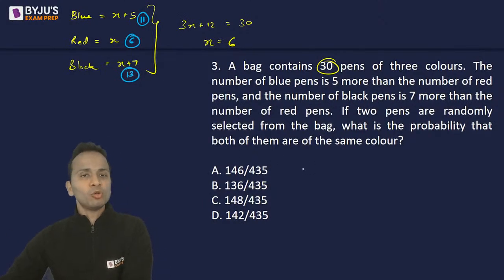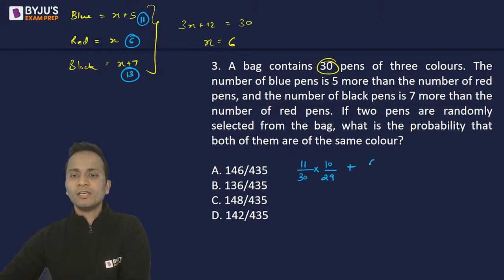Okay. So if both the pens are of blue color, first pen is blue, probability will be 11 upon 30 multiplied by the second pen is also blue, it will be 10 upon 29, right? Plus, then both are of red color, 6 upon 30 multiplied by 5 upon 29.